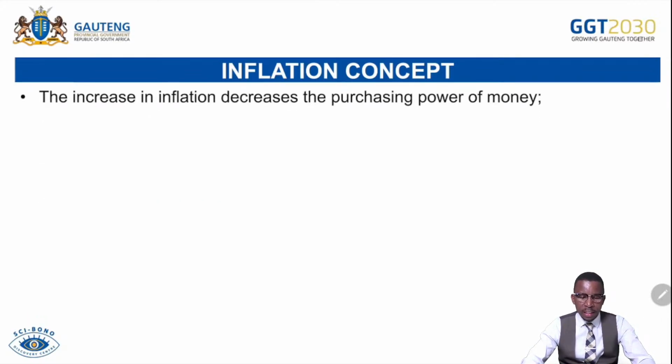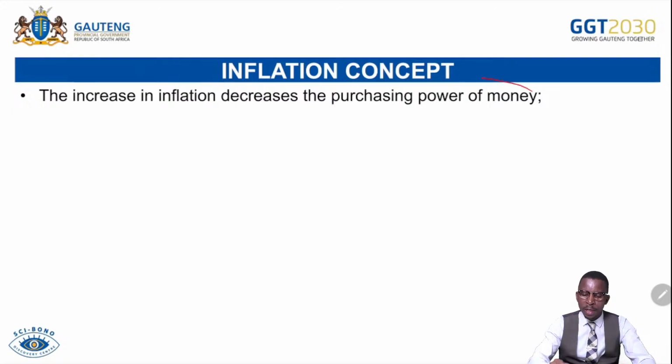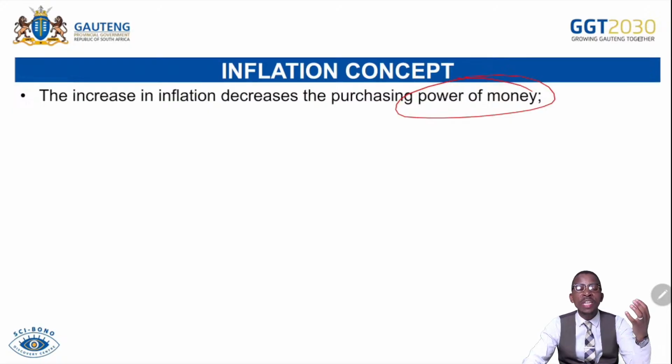And then the increase in inflation decreases the purchasing power parity of money. We know that once inflation increases, the buying power of money will decrease, meaning people will be affording fewer goods and services with the money in their pockets. That simply tells you that as inflation increases, the value of money decreases, or inflation erodes money from the pocket of the consumer. You find that you are saving that particular 2,000 for a period of 2 years in your pocket, only to find that in the next 2 years, the 2,000 rand won't afford the same quantity of goods and services you can afford now.